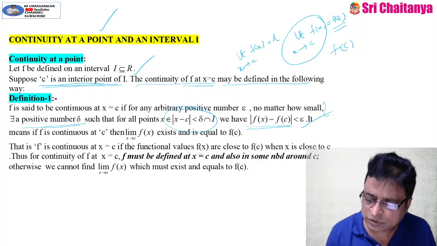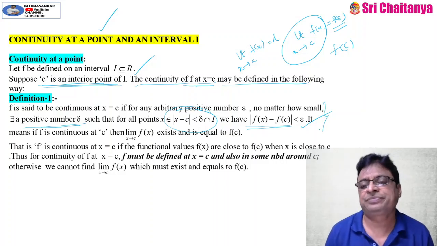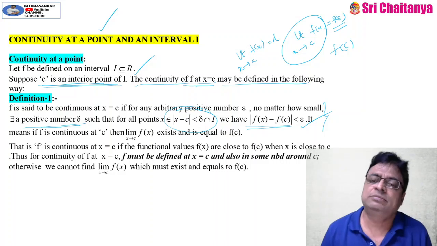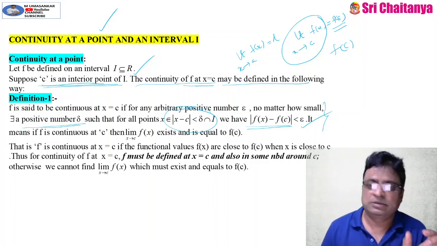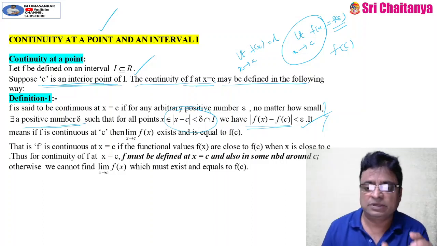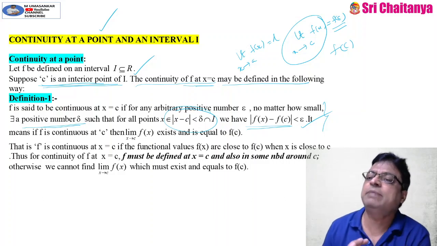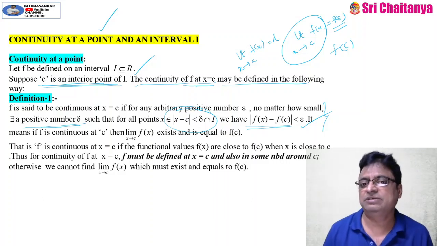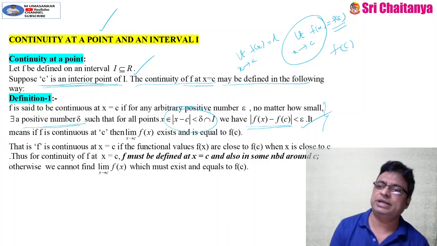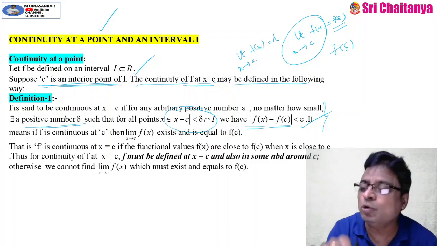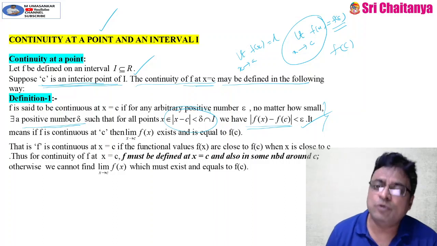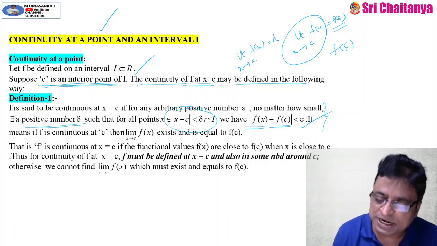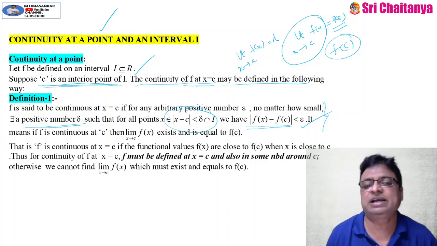The definition is similar to the definition of the limit. In the definition of the limit, where we are finding the limit of the function, we consider the deleted neighborhood of that particular point, whereas in continuity, that point is included in the neighborhood, and moreover, your function should be defined at that point. This is very clear.